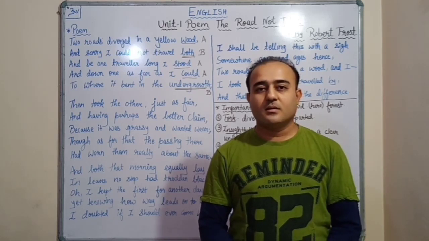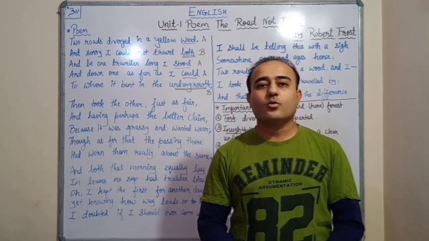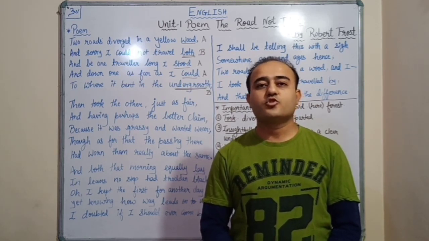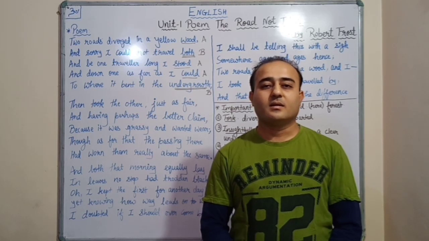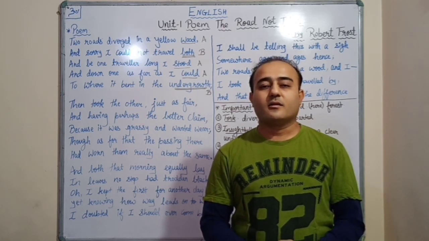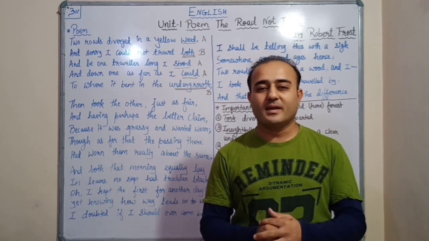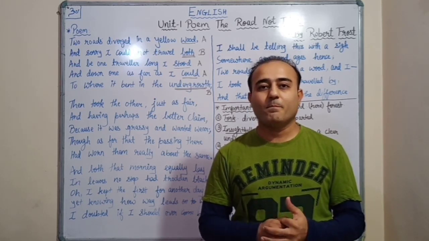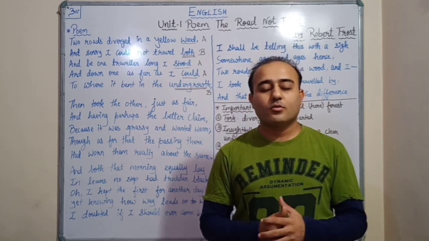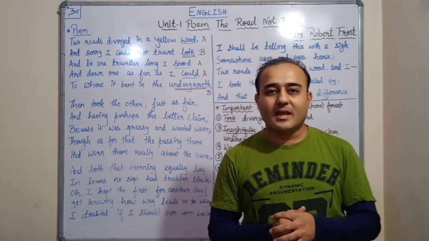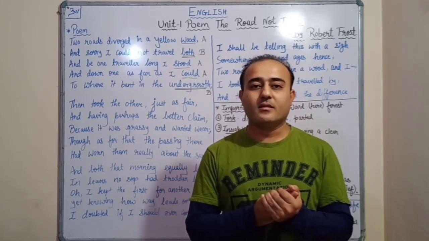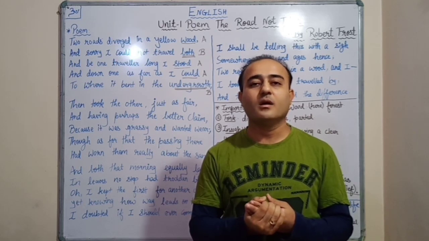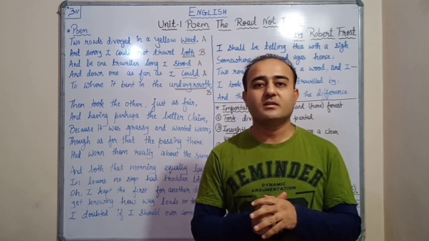So here the poet symbolizes the road with the journey of life and the fork with the choice the poet had in his life, right? So the main theme of the poem is about making a choice, that is, if one person makes the best or a good decision about his life, then his whole life can change. That is, the entire life of the person can change if he makes one good or a perfect decision.